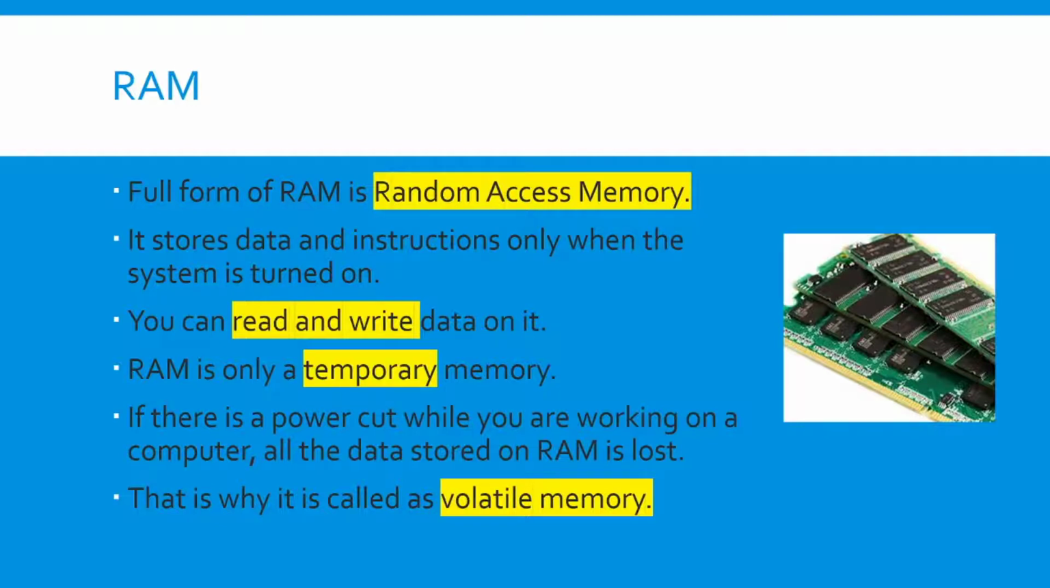And one more feature is its volatile nature. If there is a power cut while you are working on a computer, all the data stored in the RAM is lost. So RAM is also called volatile memory. The four important points about RAM are: the full form is random access memory, it is used to read as well as write data, it is a temporary memory, and it is a volatile memory. Volatile memory means when there is a power cut, the data will be lost. And this is how RAM chips look.